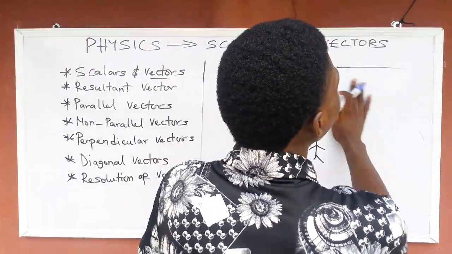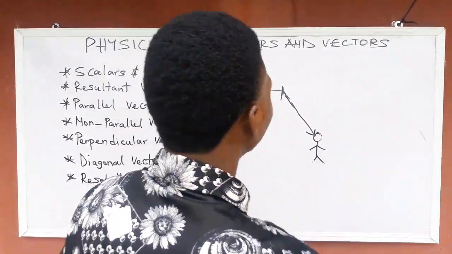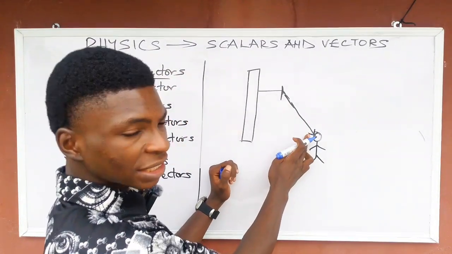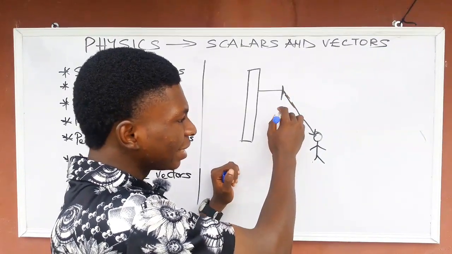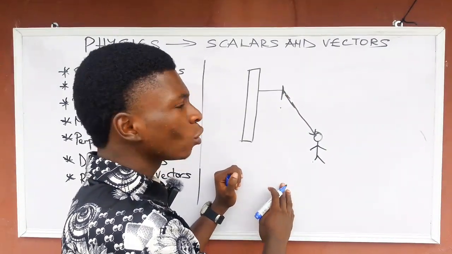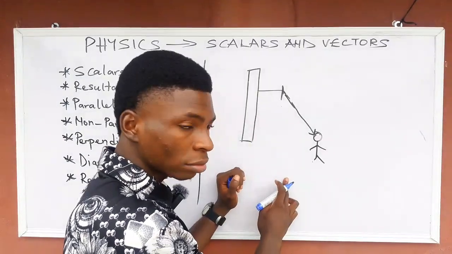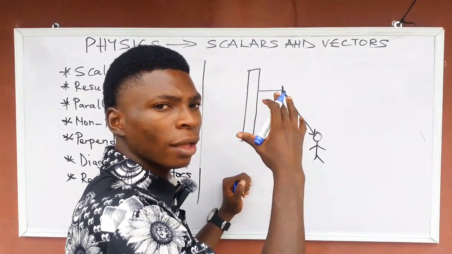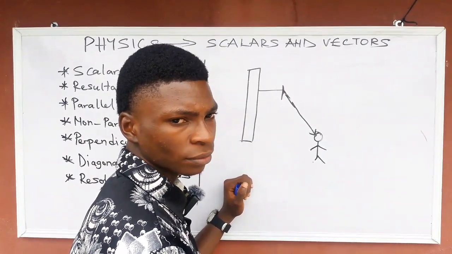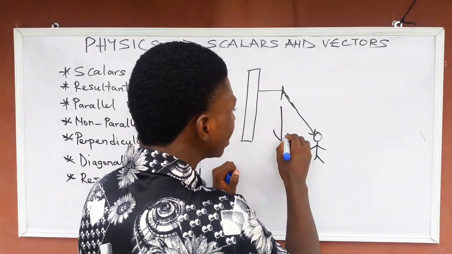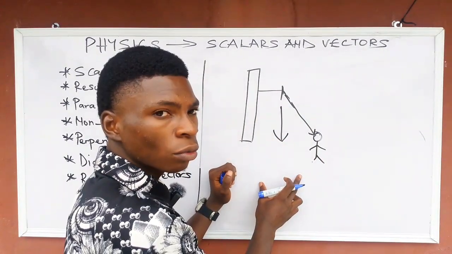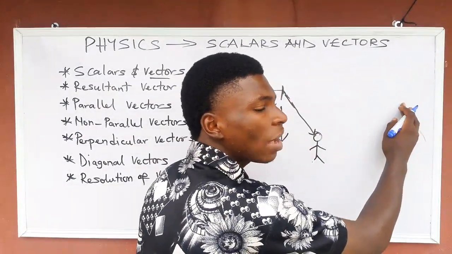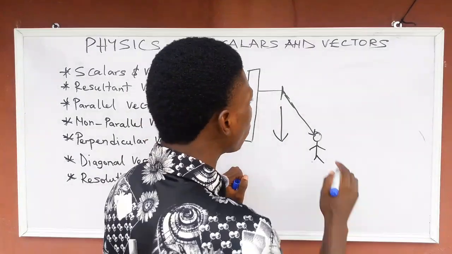So this thing is something that is practicable. As this man is pulling this thing, there will be an effect of this force trying to bend this thing. Are you getting me now? So if this nail is not strong, this nail will be bent. That means the force trying to bend this nail is called the vertical component or vertical force. The force trying to bend this nail. And at the same time, there will be a force trying to remove this nail. That force is called the horizontal force, the horizontal component.